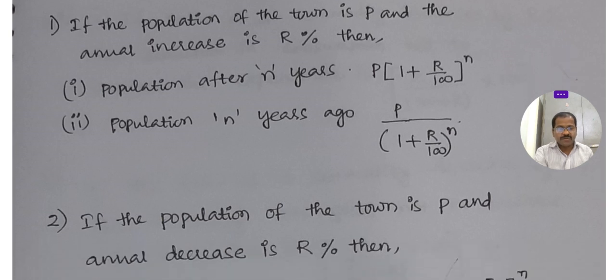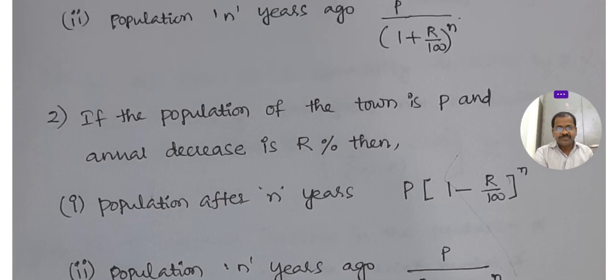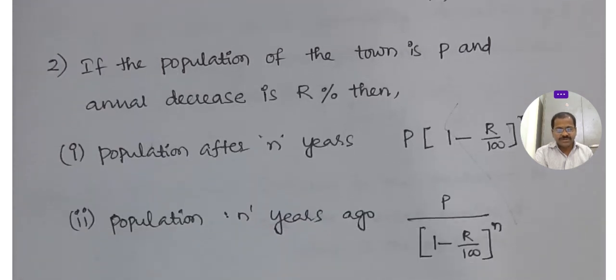Okay, all these are the formulas. If the population of the town is P and the annual decrease is R%, then the population after n years is P into (1 minus R by 100) to the power n. This is for the decrement, where we use minus. For the increase, we use plus. Okay, this is for increase, and the second one is for decrease.